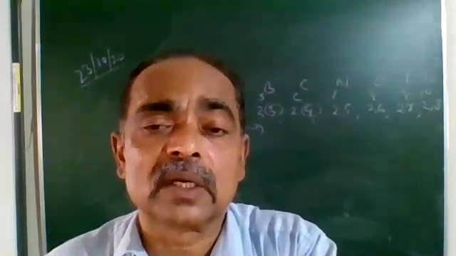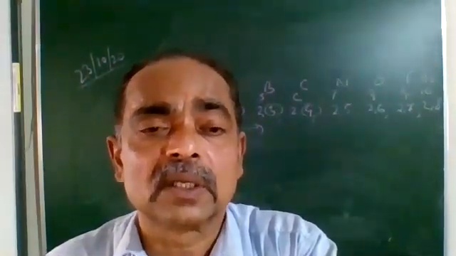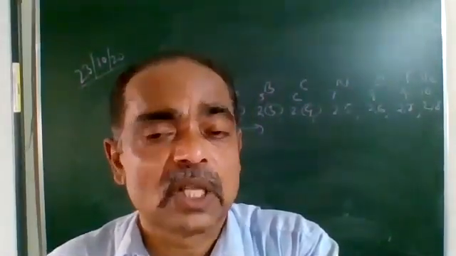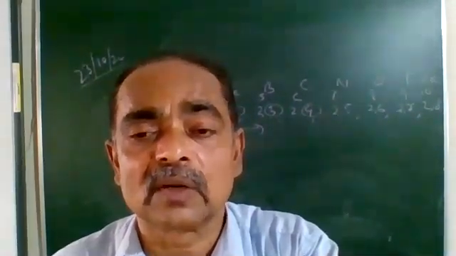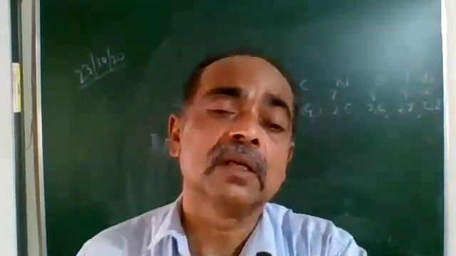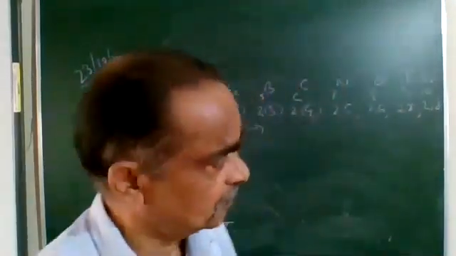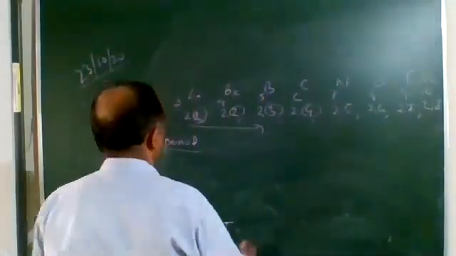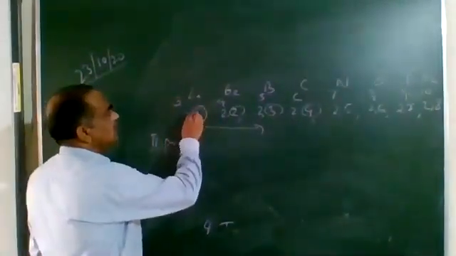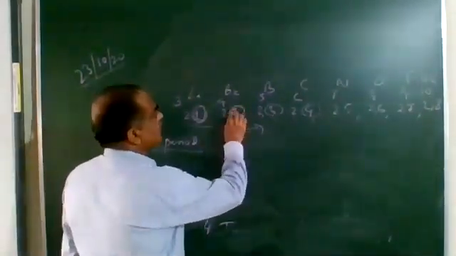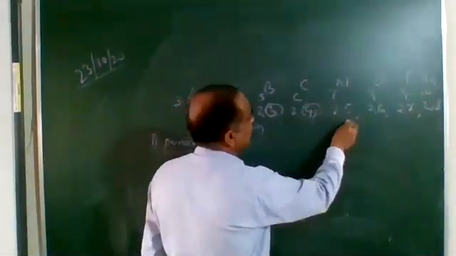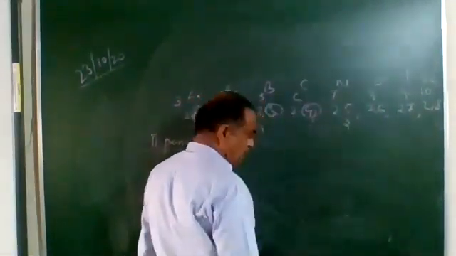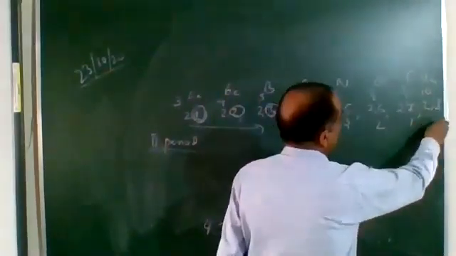valence electrons. What are valence electrons? Electrons present in the outermost shell. The outermost shell has one electron in the first element, the second has 2. So we can say valence electrons increase by 1 up to 8. Alright? The next one, valency. Lithium has a valency 1, beryllium has a valency 2, boron has a valency 3, carbon has a valency 4, whereas nitrogen has a valency 3, oxygen has 2, fluorine is 1 and neon is 0.